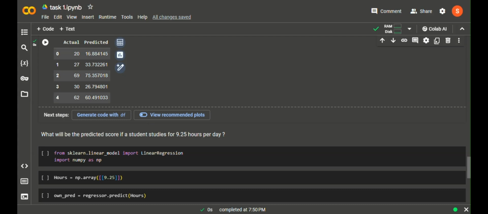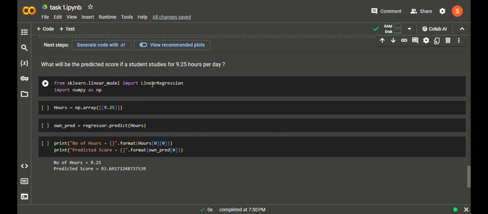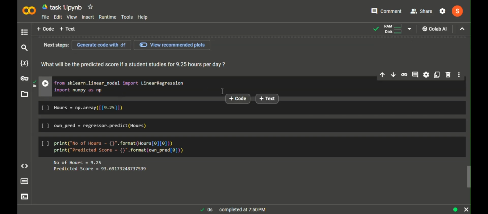Now let's do our new prediction, the problem statement that we have already seen in the initial stage, that is to predict the score of the student who studies for 9.25 hours a day. Initially I am doing a small importing function that was already done before, but I encountered an error during execution, so I have done it again. Sometimes it may work without these two lines of code, but to be on the safer side I have done this.